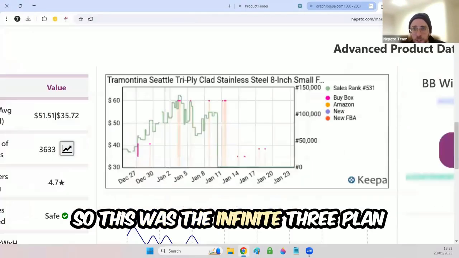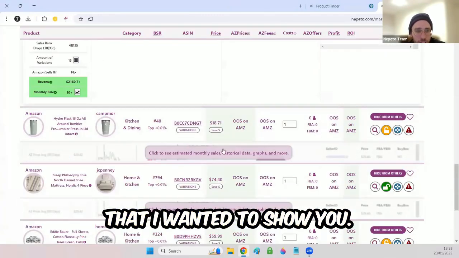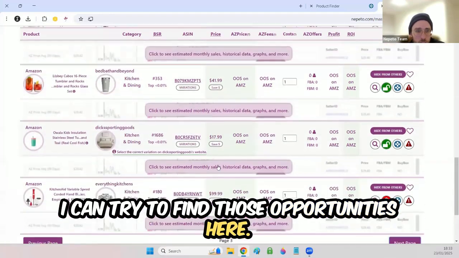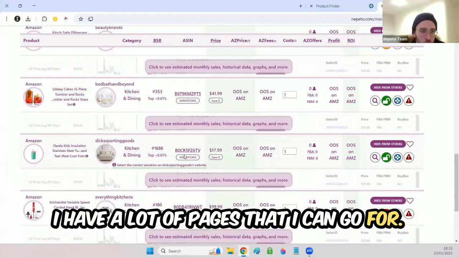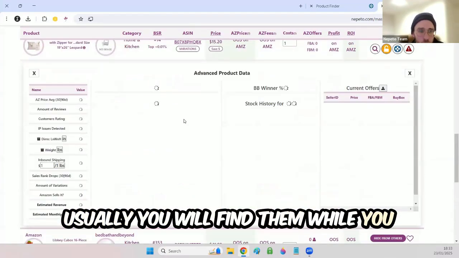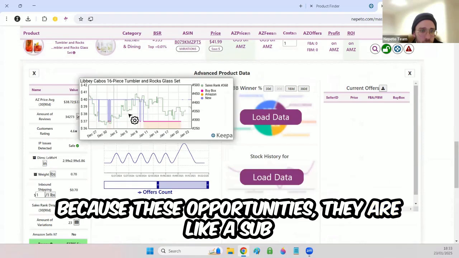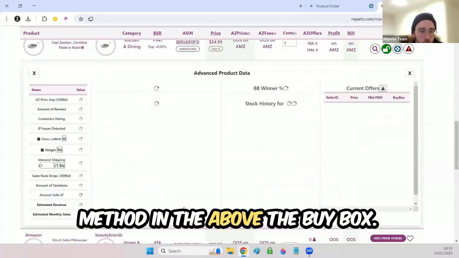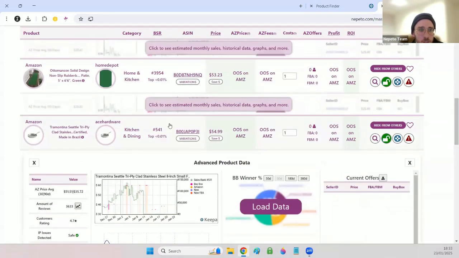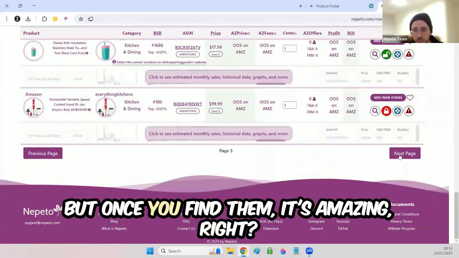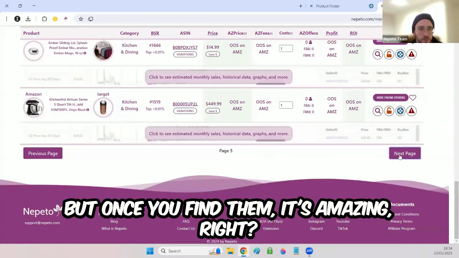Awesome. So this was the infinite replen that I wanted to show you. I can try to find those opportunities here. I have a lot of pages that I can go through. Usually you will find them while you're doing above the buy box, because these opportunities are like a sub method in the above the buy box. But once you find them, it's amazing.